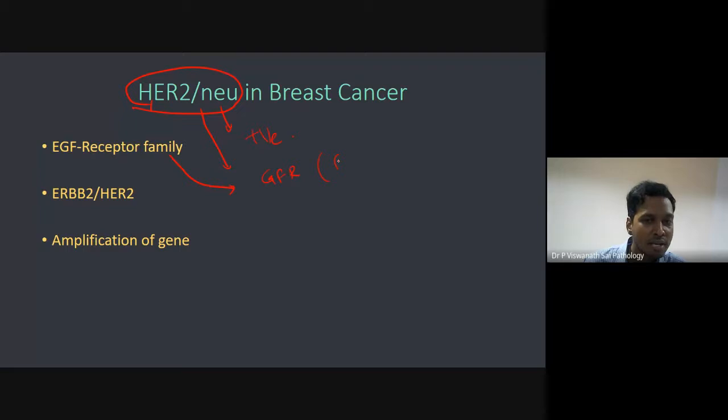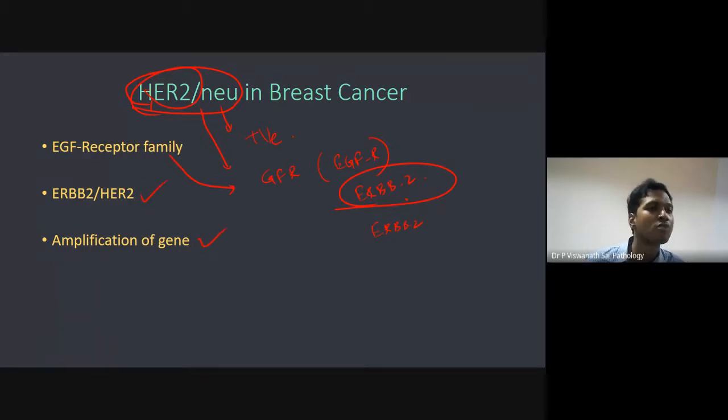And what is that growth factor? EGFR. They are a family of EGFR. They are also called ERBB. Avian erythroblastosis gene it is called, but you need not remember that, just remember ERBB, but more commonly it is called HER. So HER1 is there, HER2 is there, but HER2 is the one more implicated in breast carcinoma. So ERBB2 or HER2.